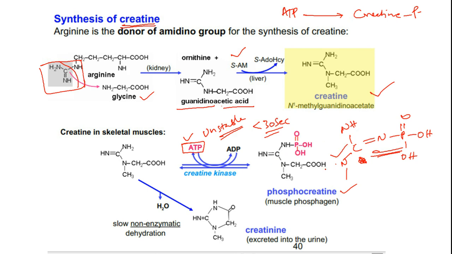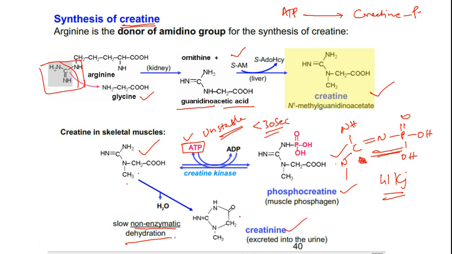So this is what gives stability to phosphocreatine. This type of rearrangement gives phosphocreatine a lot of stability, and here the energy is retained. In phosphocreatine you will have approximately 41 kilojoules of energy, which is enough for many of the biochemical reactions that happen in your skeletal muscle. Then phosphocreatine can be hydrolyzed, giving away the phosphate group, and it becomes creatine. Creatine cyclizes in a slow non-enzymatic degradation reaction to creatinine.